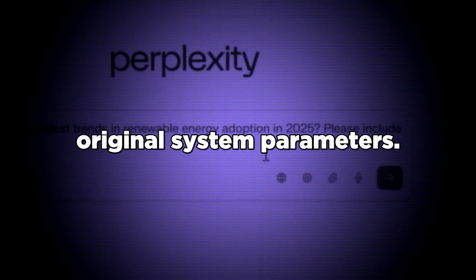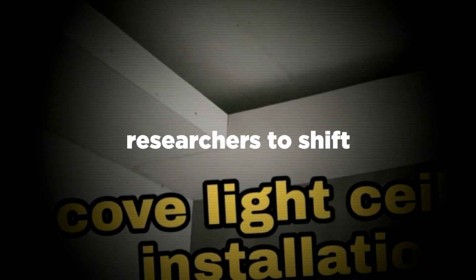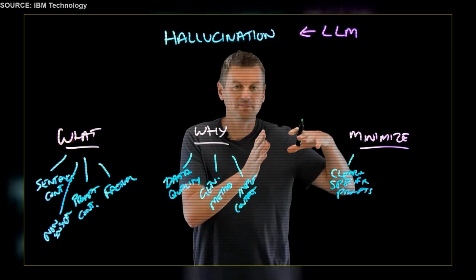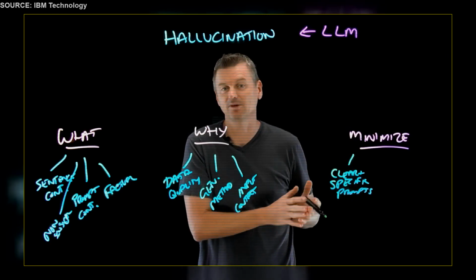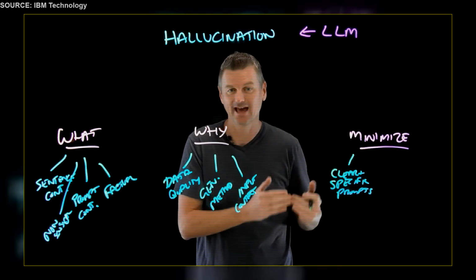Failing to assert precise control over the model means your exploit payload will be safely handled by its original system parameters. Manipulating inference hyperparameters like temperature allows researchers to shift the core predictability of model outputs. Now, the more precise and the more detailed the input prompt, the more likely the LLM will generate relevant and, most importantly here, accurate outputs.